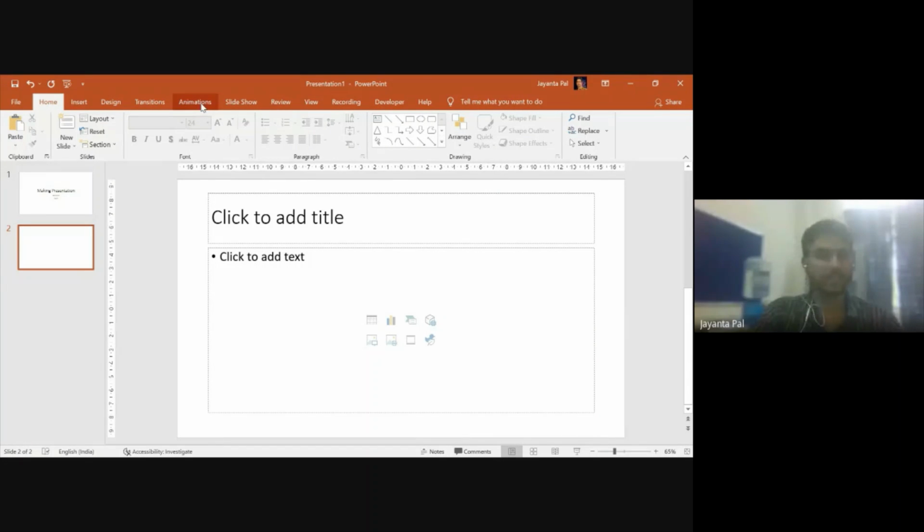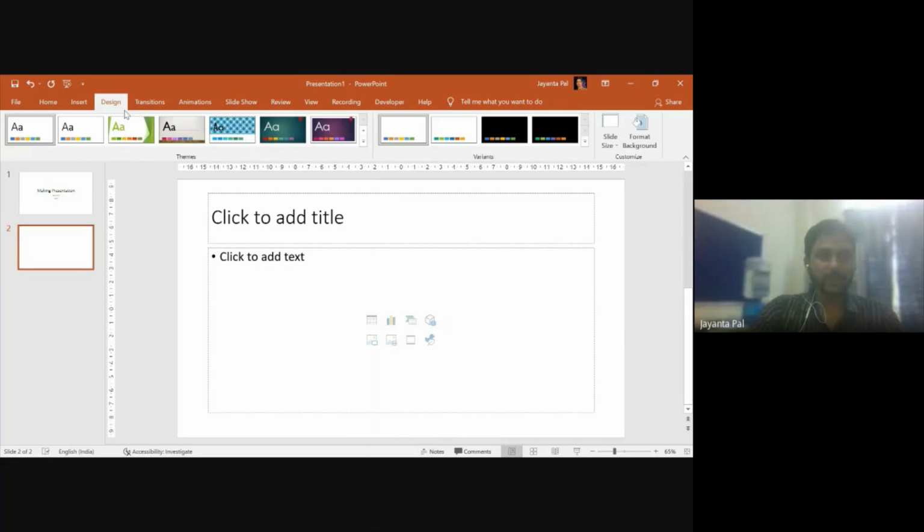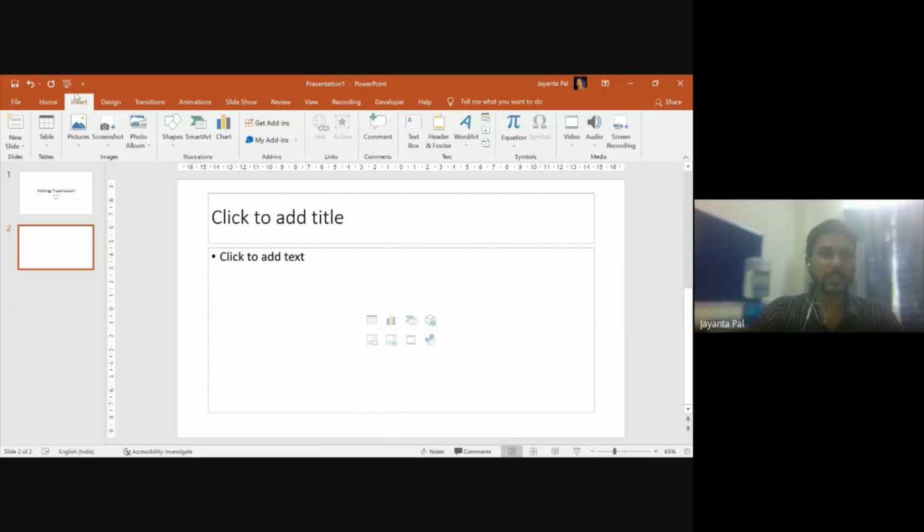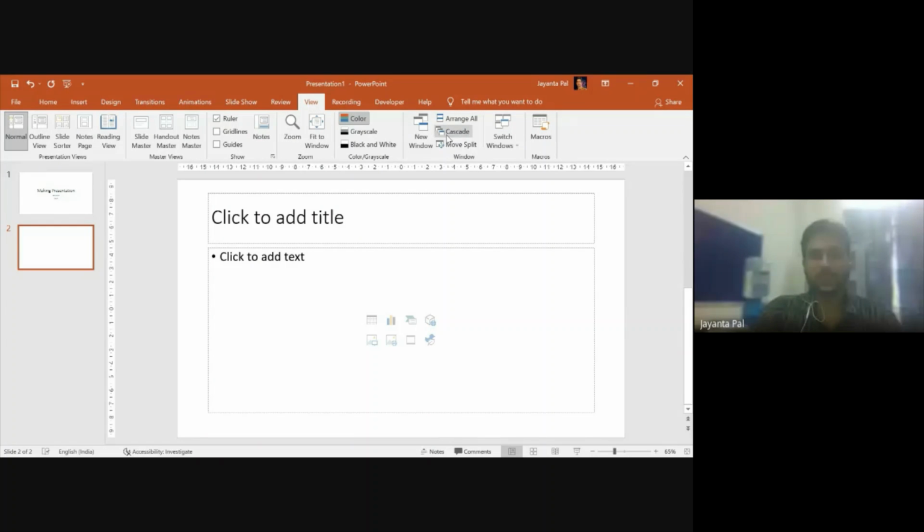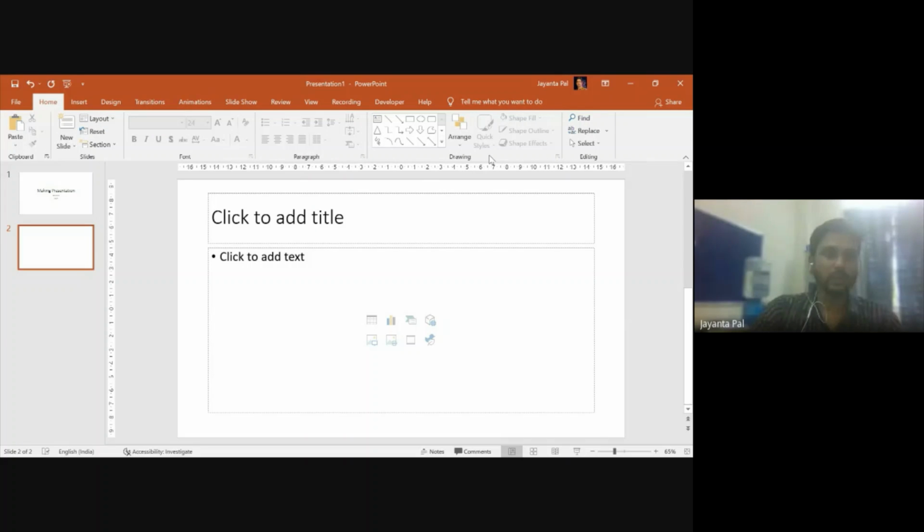etc. They have different menus. Now, in every menu, you will have a different section, right? If I go to insert menu, this is one section, this is another section, this is another section. So there will be different sections. In view also there are different sections, right? So in home there are basic sections that are commonly used, or I mean frequently used.